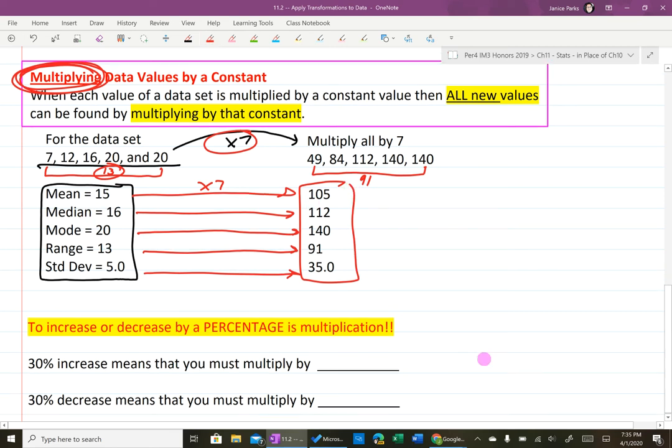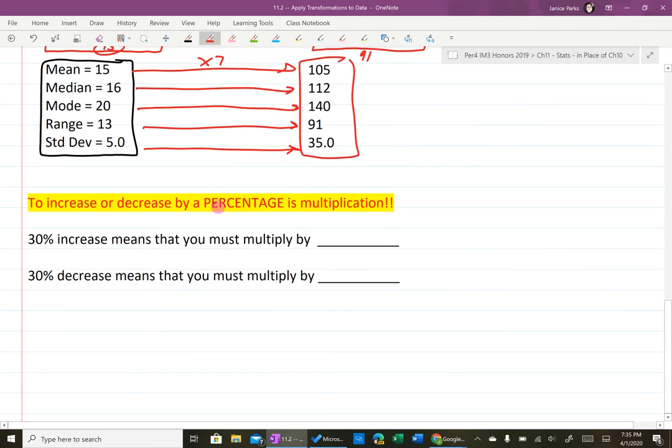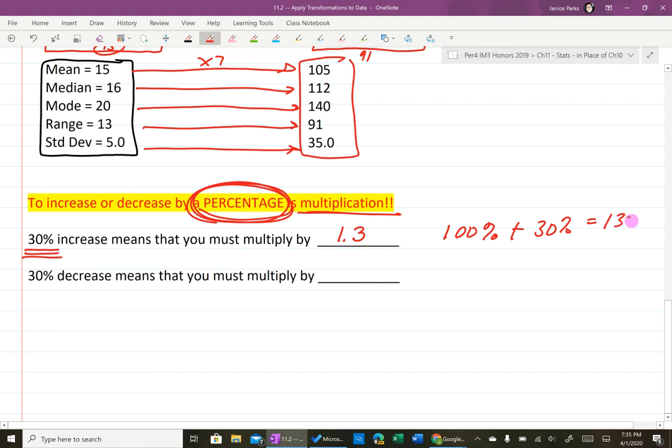Okay? This is just if they tell you that something increases by a percentage, it's a multiplication problem. So a 30% increase, when you multiply, you have to multiply by 1.3 because it's basically 130%. So you're basically 100% of the price plus 30% of the price, which would give you 130%.